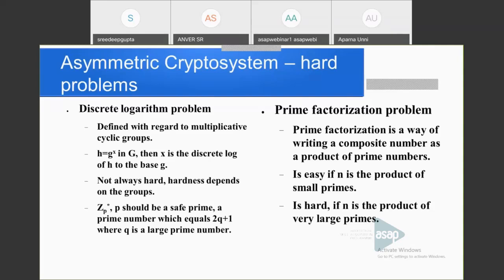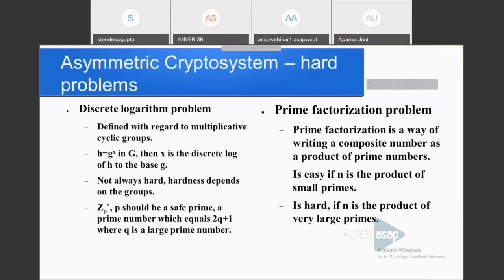Okay. Then the second hard problem considered in PKC is the prime factorization problem. So what is the prime factorization problem? We are given a composite number. Prime factorization is a way of writing a composite number as a product of prime numbers. And we know that this is not hard when n is a product of small primes.